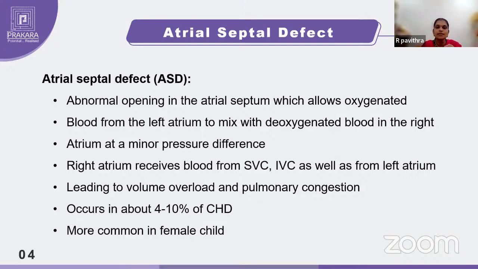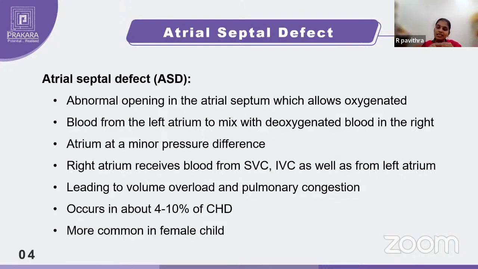The right atrium receives blood from the superior vena cava and inferior vena cava, as well as from the left atrium. Usually the right atrium should receive blood only from the vena cava. Only the superior and inferior vena cava should supply blood. Now what is happening here? Even the left atrium will also give blood to the right atrium.